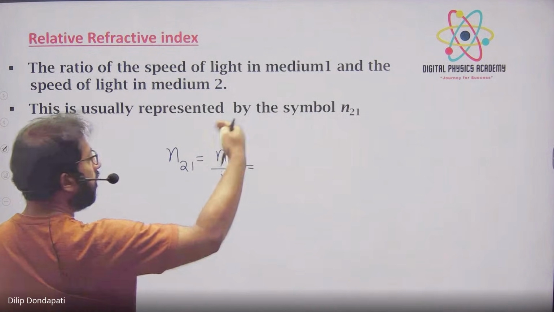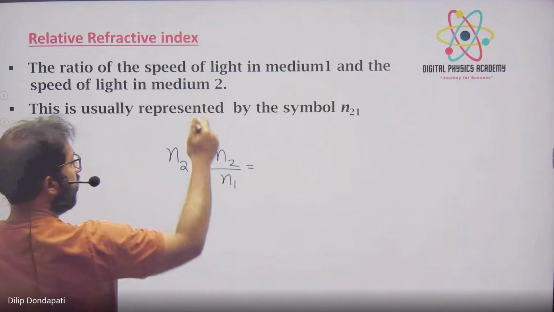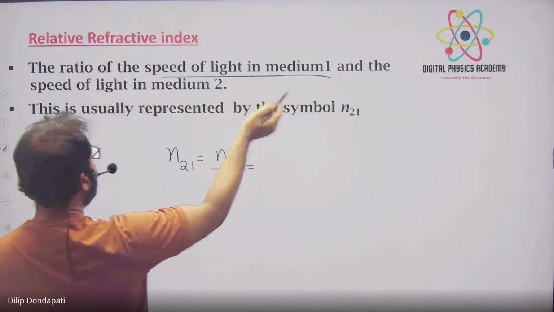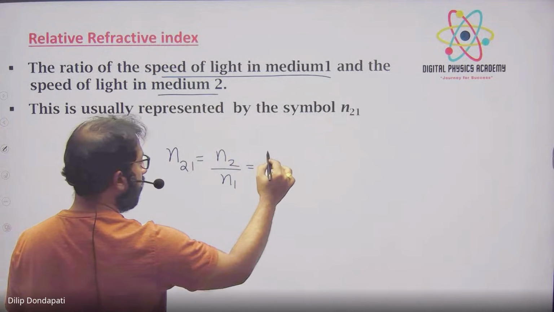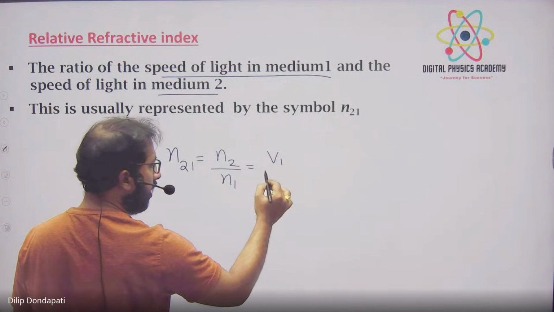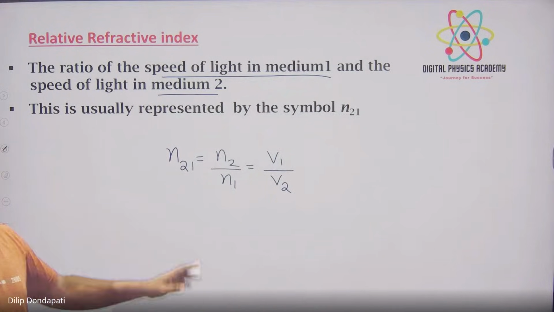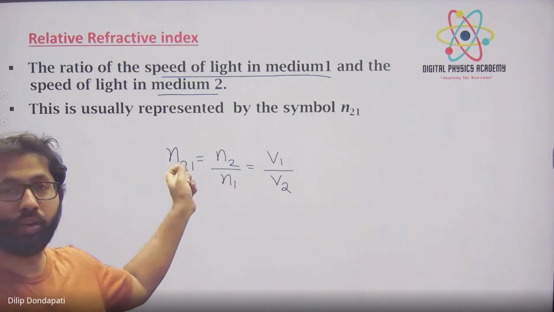In terms of speed, it is the ratio of the speed of light in medium 1, v1, to the speed of light in medium 2, v2. This is called the relative refractive index.